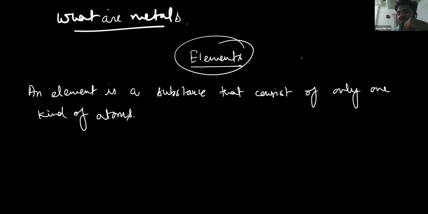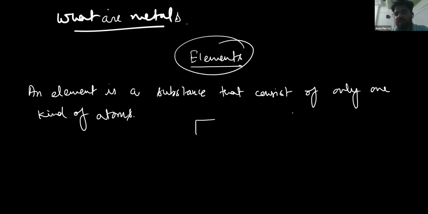Okay, what is an element? There are different kinds of elements that you have studied, like sodium, potassium, calcium, magnesium, aluminium, zinc, iron, tin, and moreover you have also studied oxygen, nitrogen. There are so many different types of elements that you have previously studied. So regarding these elements, what is an element? I am again explaining to you that it is a substance that is going to have only one kind of atoms.